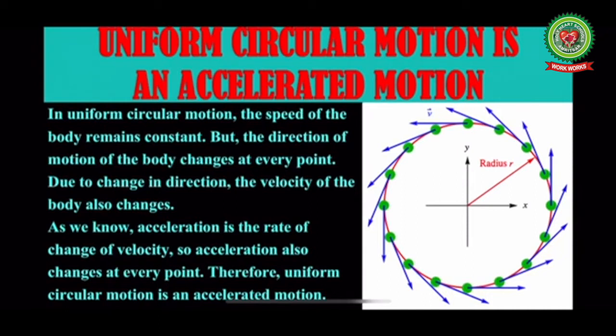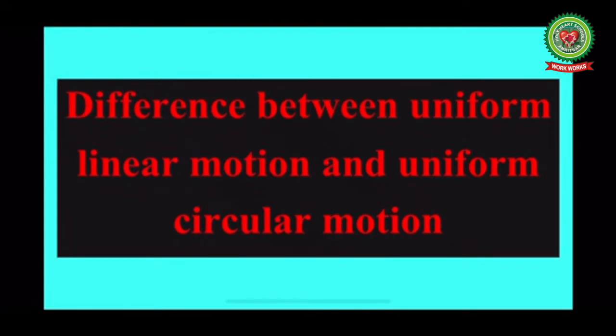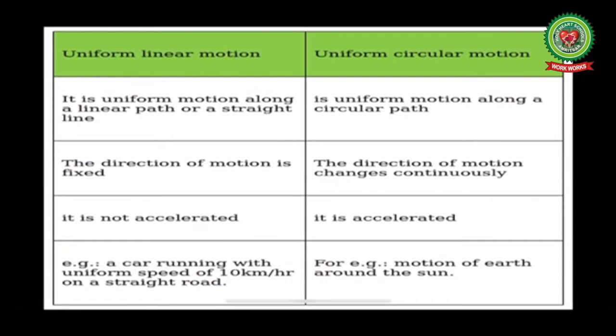Our next topic is difference between uniform linear motion and uniform circular motion. Uniform linear motion is the uniform motion along a linear path or a straight line. Uniform motion means the speed is constant, speed and velocity both in case of linear motion. Uniform circular motion is a uniform motion along a circular path.